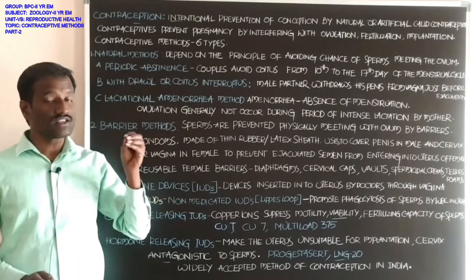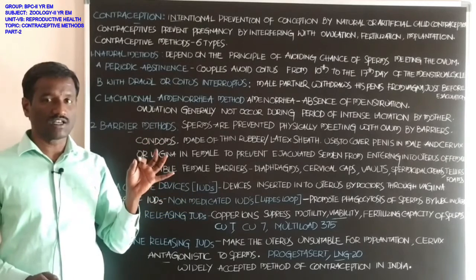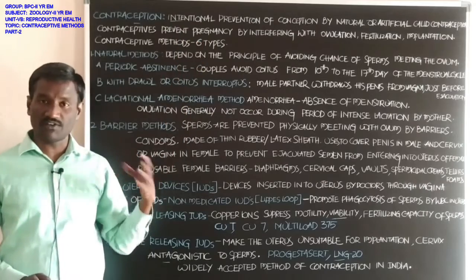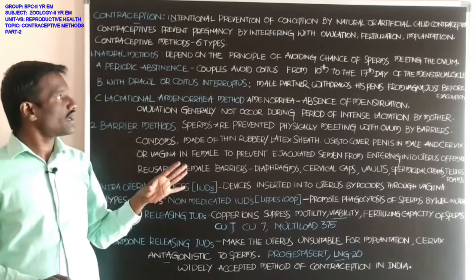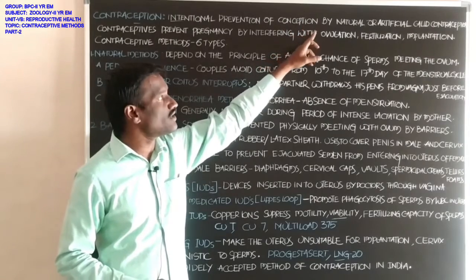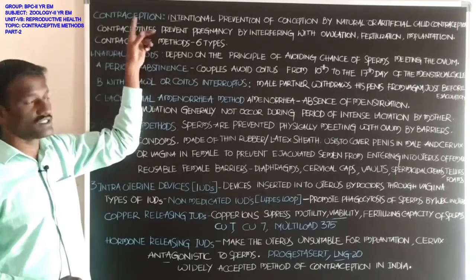That is called conception. Intentional prevention of conception by natural or artificial methods is called contraception.